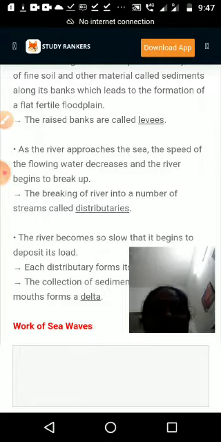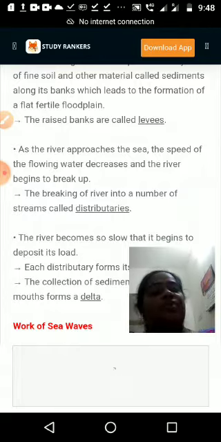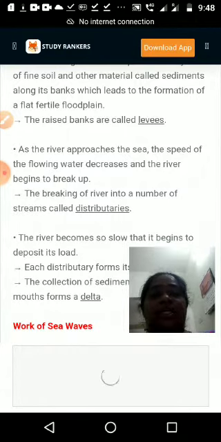So when it is approaching the sea, we again have two divisions. One is the delta area, meaning in between it is depositing sand and silt and becoming a very fertile area, and at the same time the river becomes like a stream, which we call distributaries.